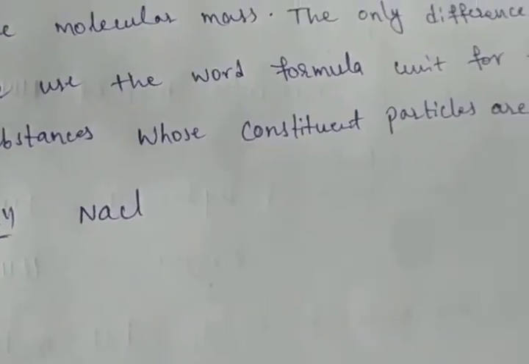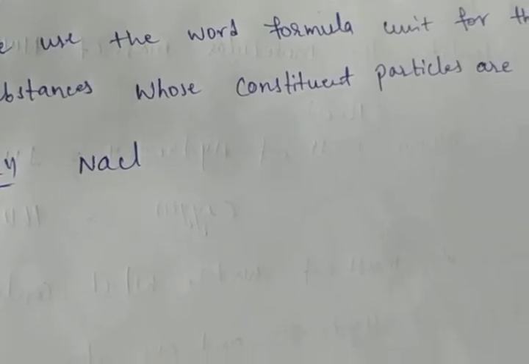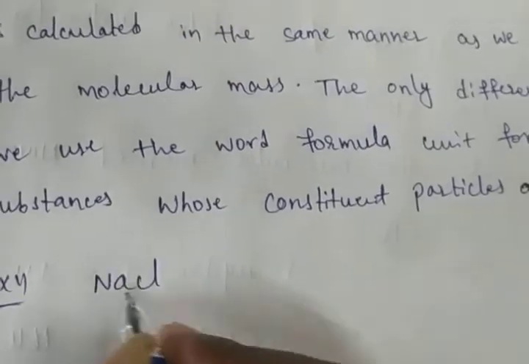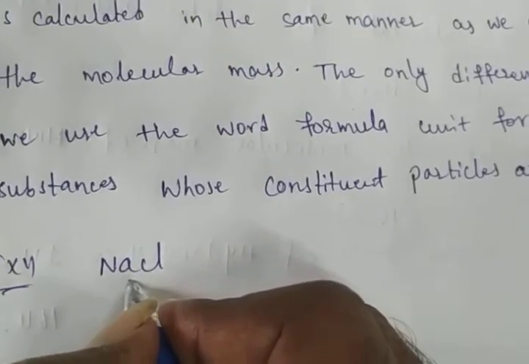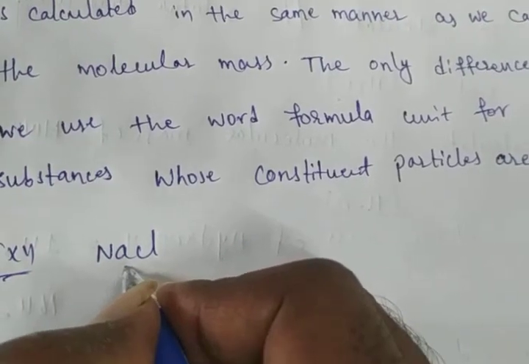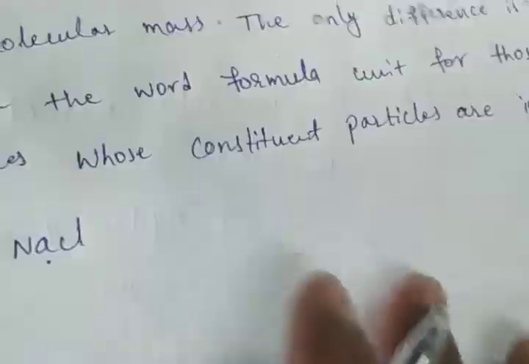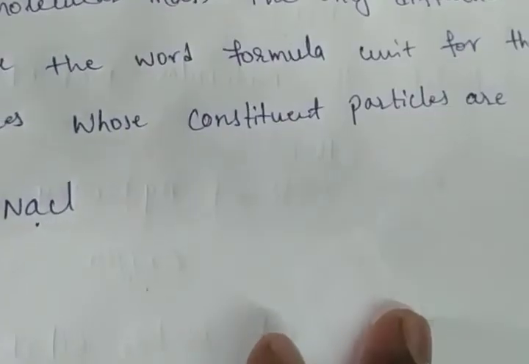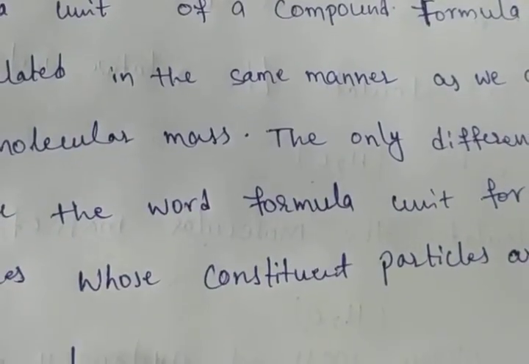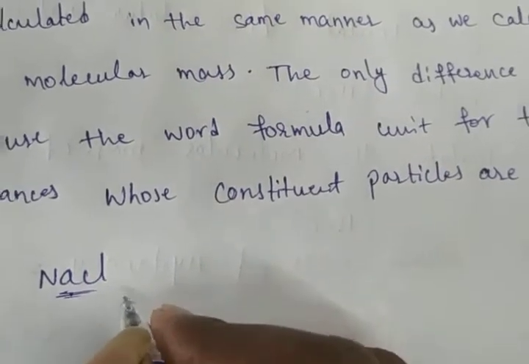NaCl. This is the NaCl formula unit, sodium chloride. Now we have to calculate the sodium chloride formula unit mass.